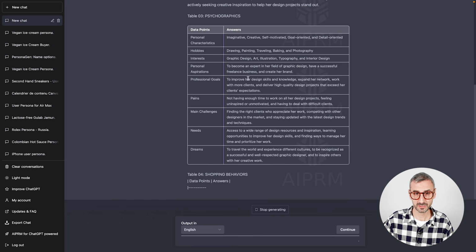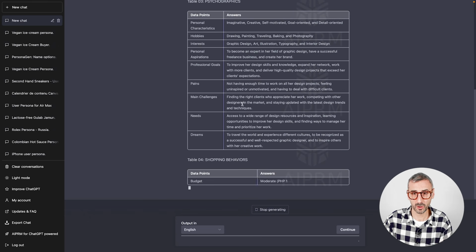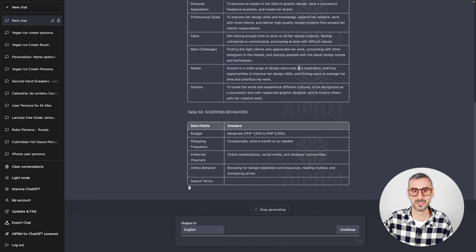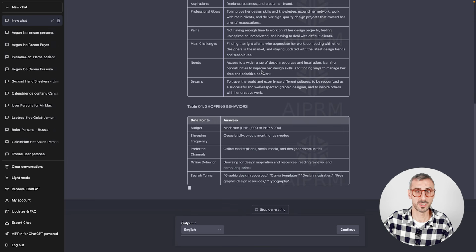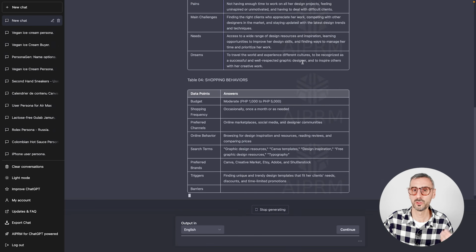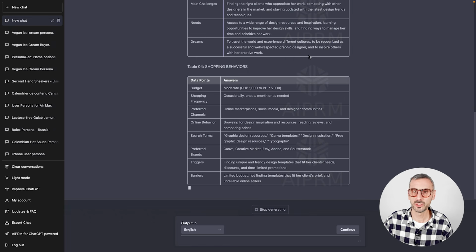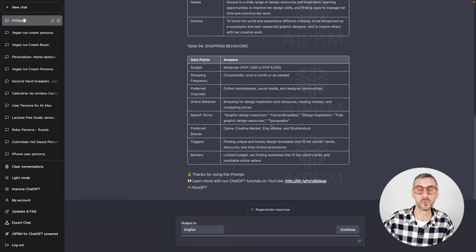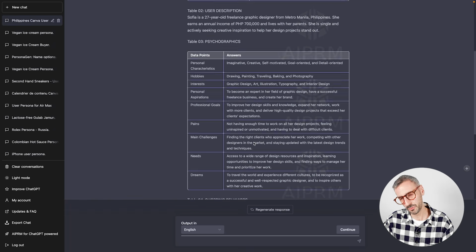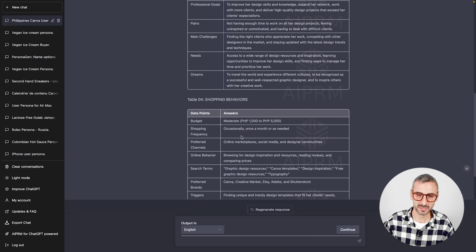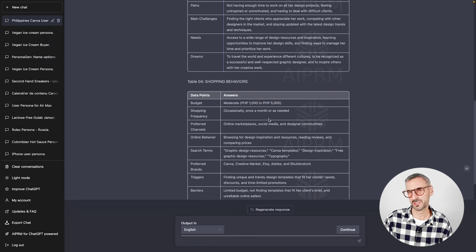Some of her challenges: finding the right clients who appreciate her work, competing with other designers in the market, and staying updated with the latest design trends and techniques. Her dream: she dreams to travel the world and experience different cultures, to be recognized as a successful and well-respected graphic designer, and to inspire others with her creative work. So this is pretty mind-blowing. I've been playing around with this, perfecting the answers that I was getting by crafting this template. And I've been feeding it a lot of different user personas to see how it reacted to them.